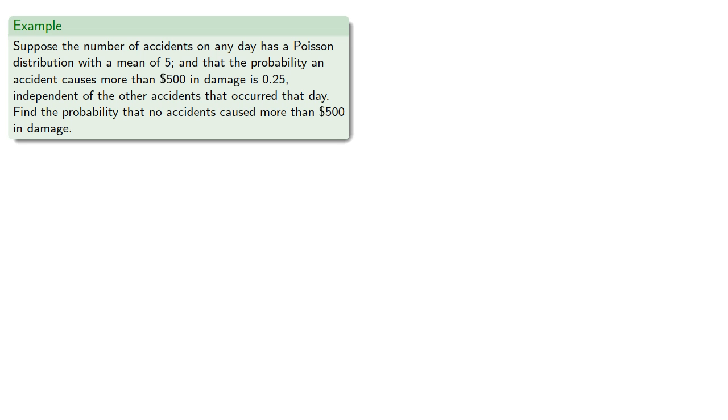For example, suppose we know that the number of accidents on any day has a Poisson distribution with mean 5, and the probability an accident causes more than $500 in damage is 0.25, independent of the other accidents that occurred that day. Let's find the probability that no accidents caused more than $500 in damage.